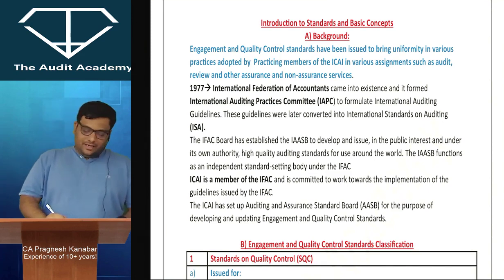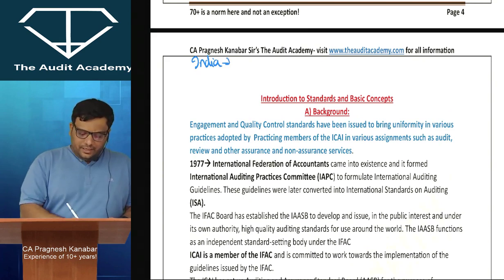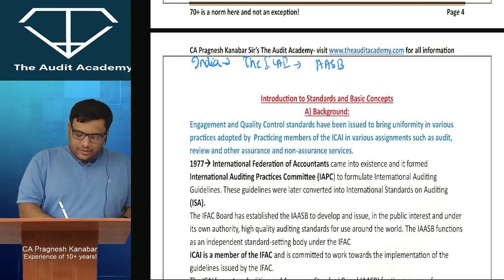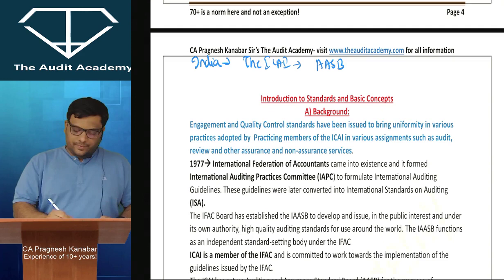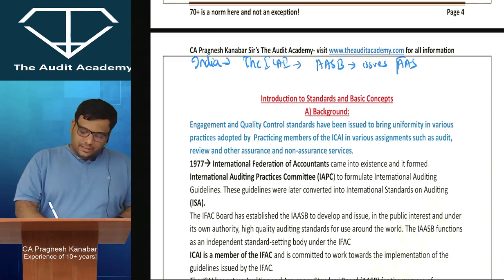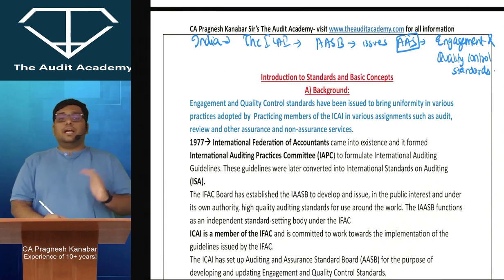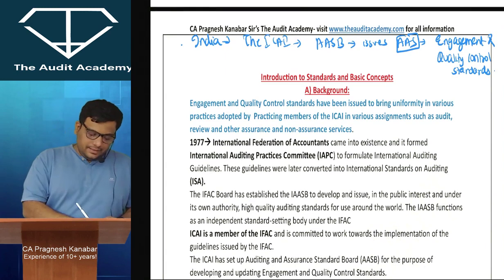Chalo. Now everyone over here. In India, you have to write this along with me. In India, you have the ICAI. The ICAI has created the Auditing and Assurance Standards Board. And this Auditing and Assurance Standards Board issues AAS, which is nothing but Auditing and Assurance Standards. And these AAS are called engagement and quality control standards. This is what happens in India.